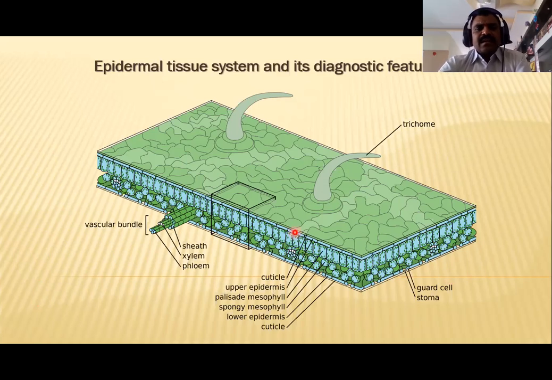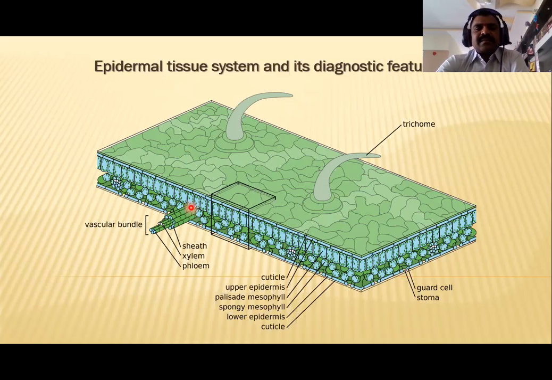See here, this is the epidermal region we observe. This is the guard cells of the stomata, and these are the trichomes, unicellular or multicellular trichomes. And here this is the thick cuticle, the upper epidermis, and the lower epidermis. This is the palisade mesophyll cells, and these are the round-shaped spongy mesophyll cells we observe in this image. Internally we also observe the vascular bundle in this leaf.